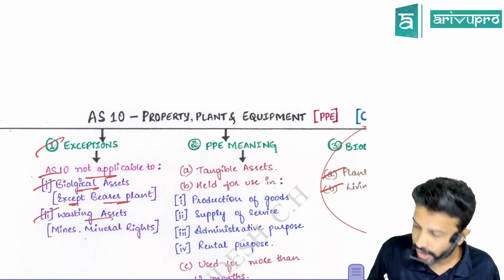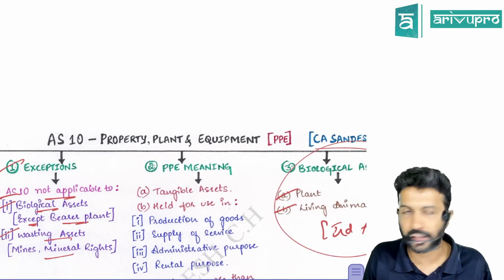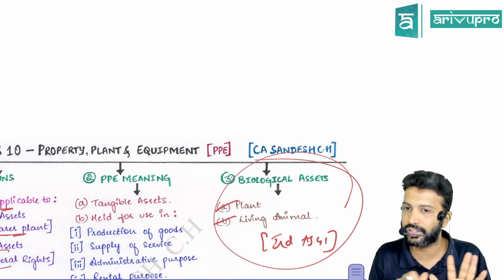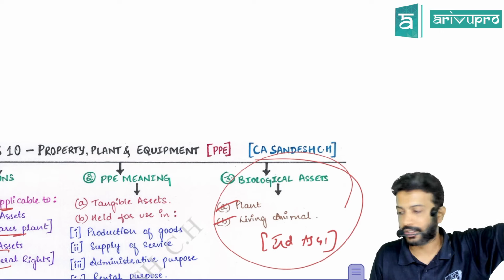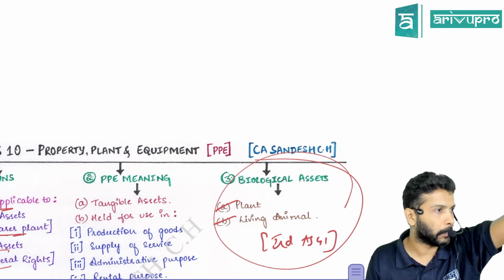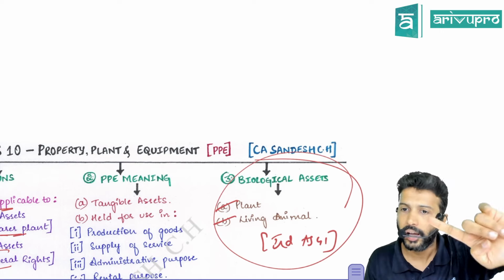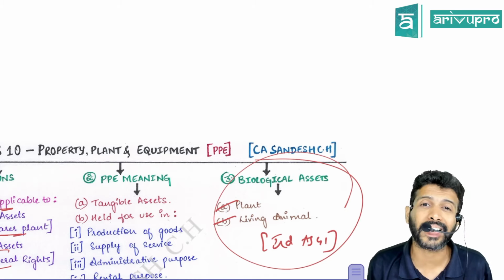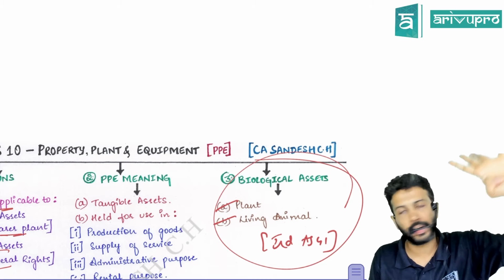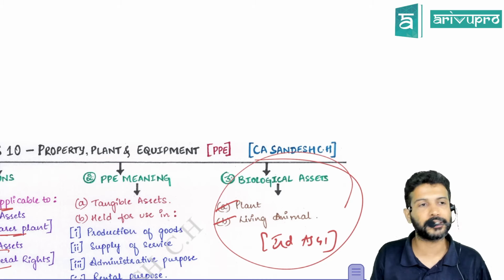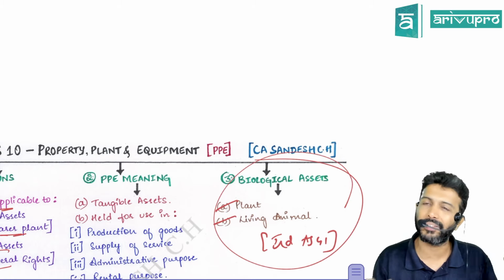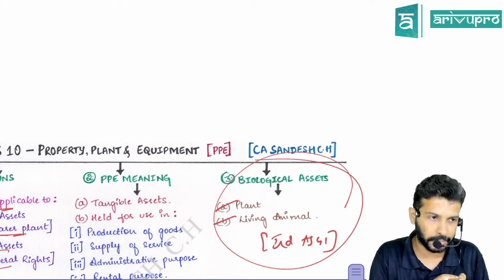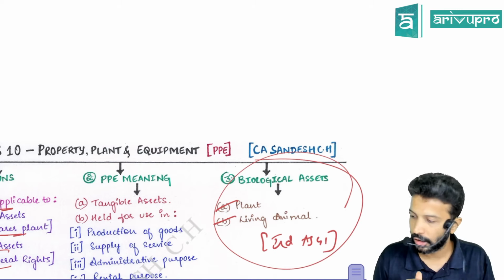And if you have exploration assets like coal mine, gold mine, etc., there is another standard which covers them. Hence, AS10 excludes these assets also. So the exceptions are: one, biological assets, where AS10 is not applicable because we have another standard for it, but for bearer plant AS10 is very much applicable. Two, for exploration assets like coal mine and gold mine, we have a different standard altogether. Hence AS10 takes a backseat.